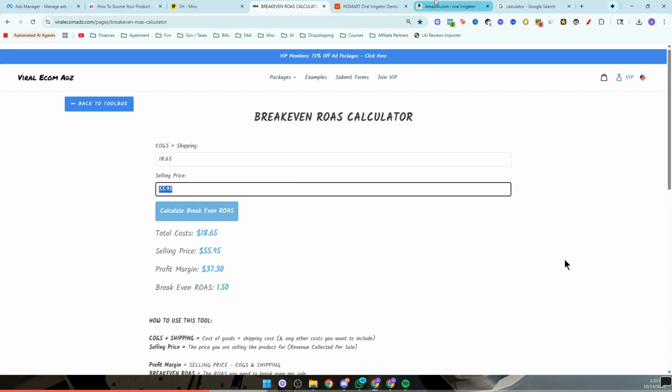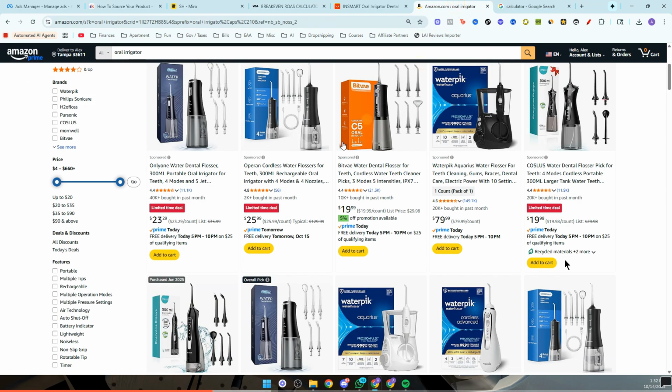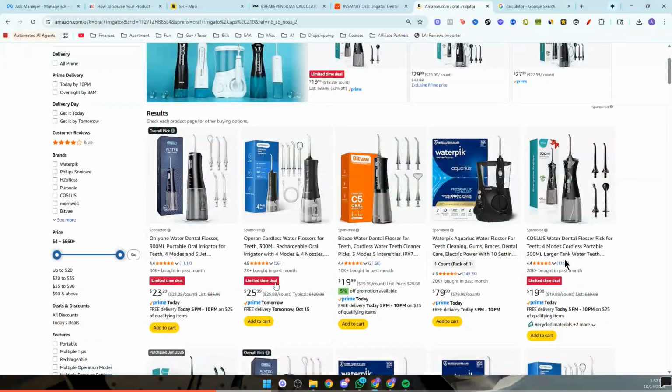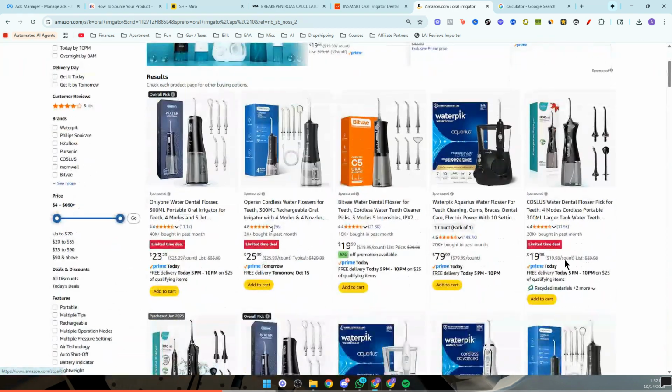The problem with this is that the perceived value of this product is not $56. If we go on Amazon here, you can see on average, people are normally paying anywhere around $23 to $25 for this product. Now, that's not entirely the end-all be-all, right? You're not going to look at Amazon and say, oh, Amazon's charging $25, so I need to charge $25. In fact, I highly recommend that the perceived value of your product should be right around $40 or greater.